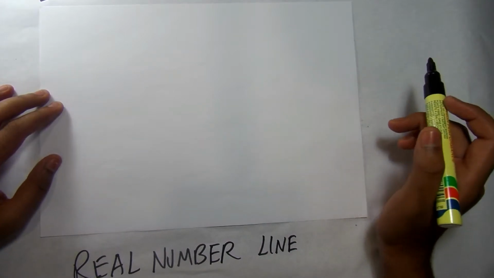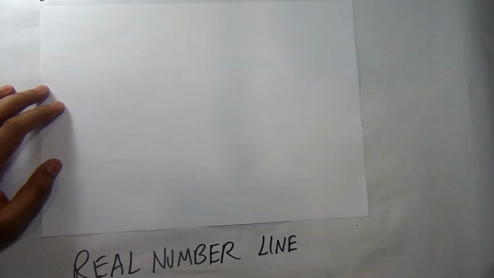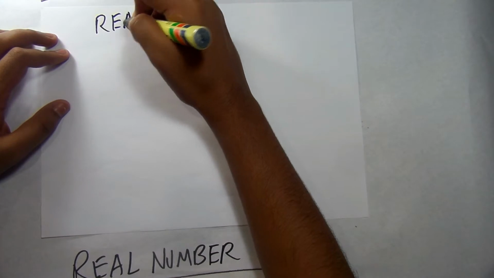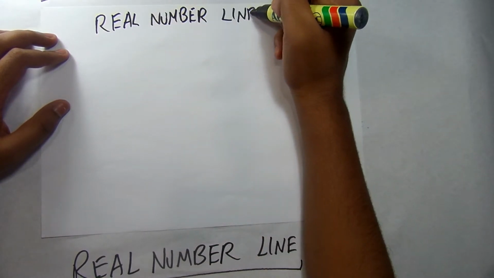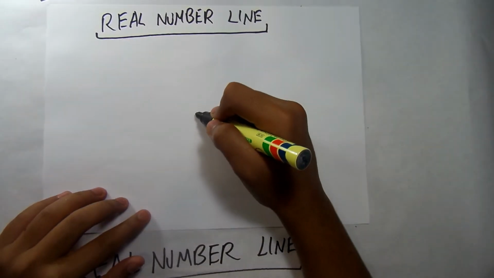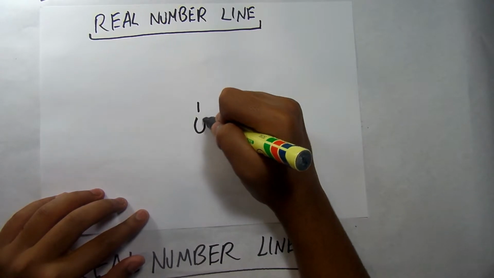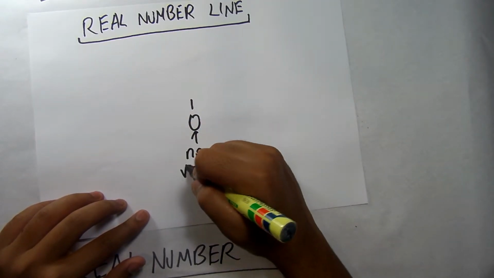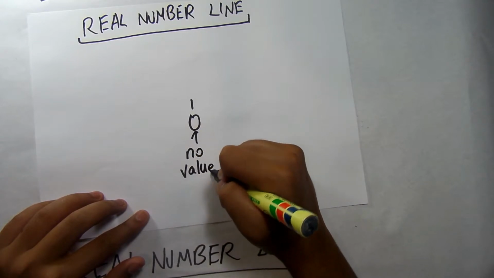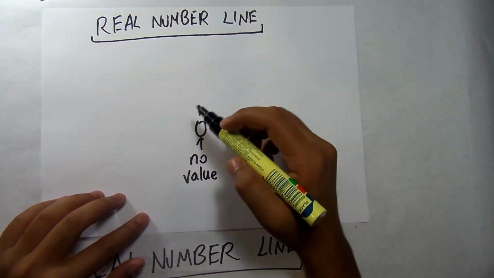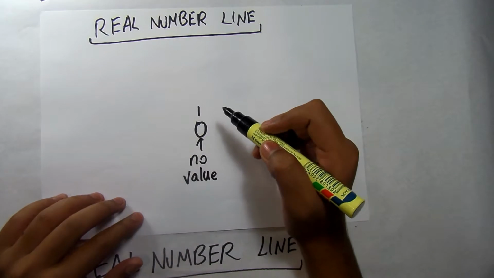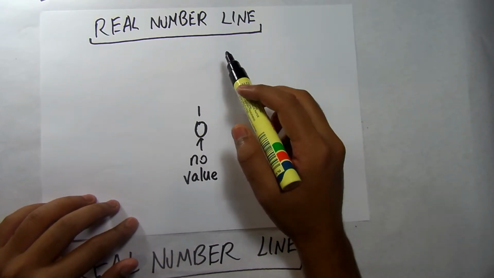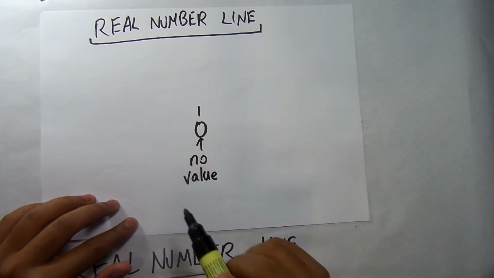Now let's put everything onto the real number line as I write it over here. The center of the real number line is 0. 0 stands for something having no value. Well, it does give value to other numbers, because every single number on the number line is placed with respect to 0.